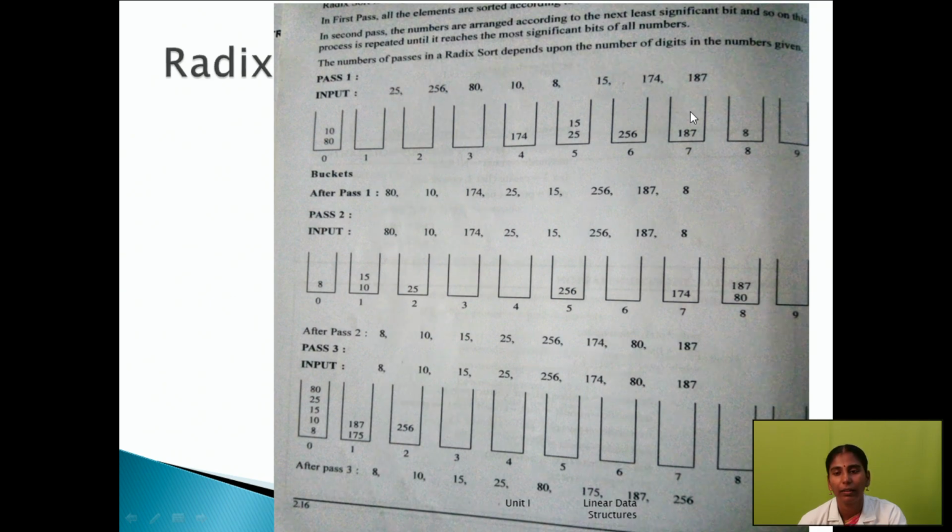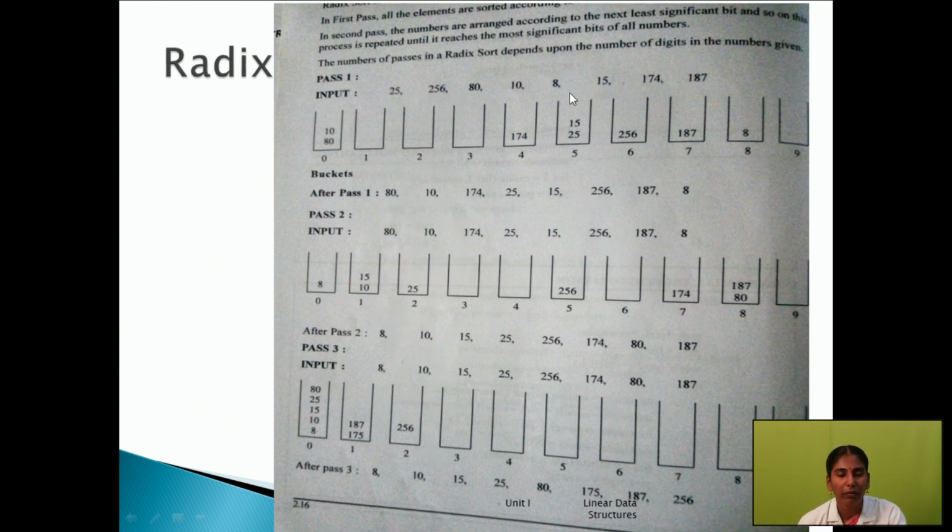Next, identify the least significant digit, which is the right-side element. This is 187. Here 7 is the least significant digit. The next is 174, so 4 is the least significant digit. Then 15: first we make it 015, and 5 is the least significant digit. The next one, 8: we already modified that data to 008, so 8 is the least significant digit.